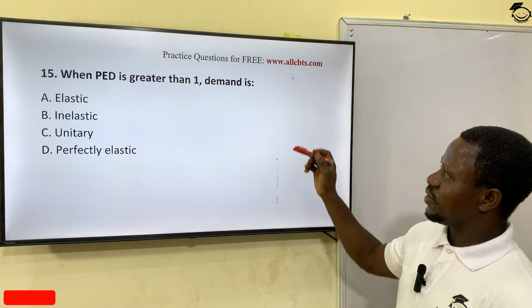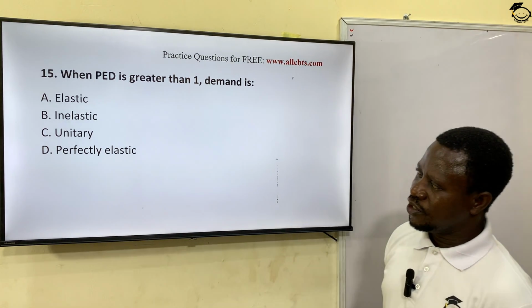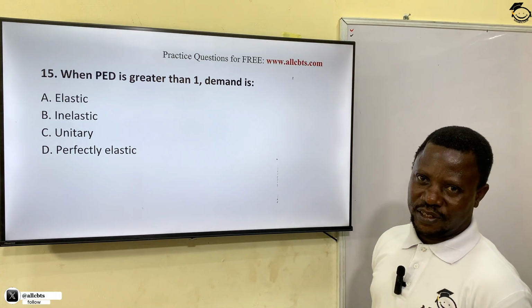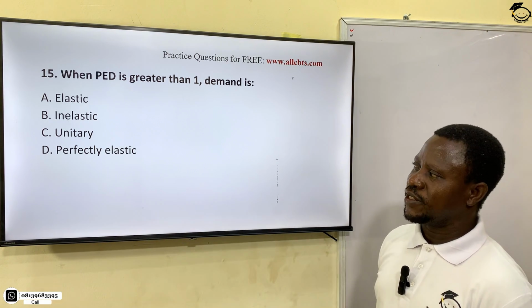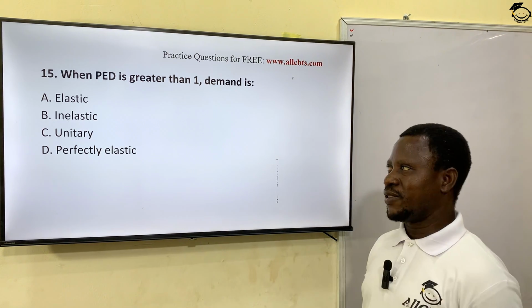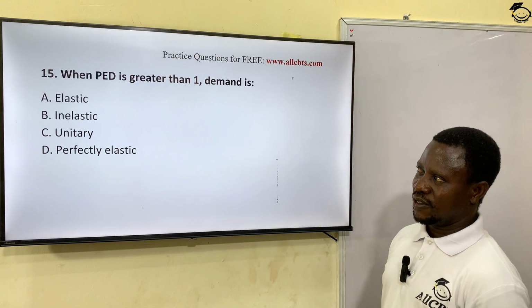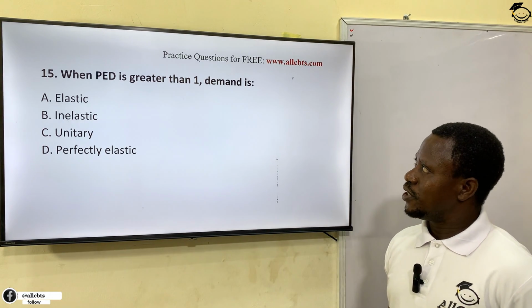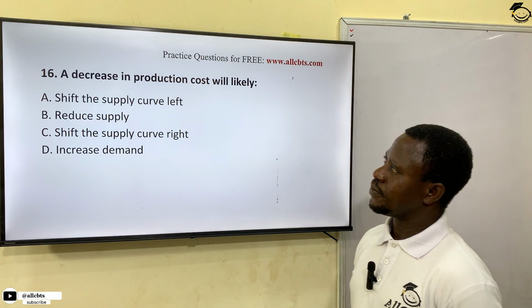When price elasticity is greater than 1, demand is said to be what? Elastic, inelastic, unitary, perfectly elastic. Demand is said to be elastic. But when it becomes very great, like 2, 3, 4, then it is perfectly elastic. If it's less than 1, we say it's inelastic. So the answer for this is option A. Demand is elastic. It changes. All right? Let's see the next question.